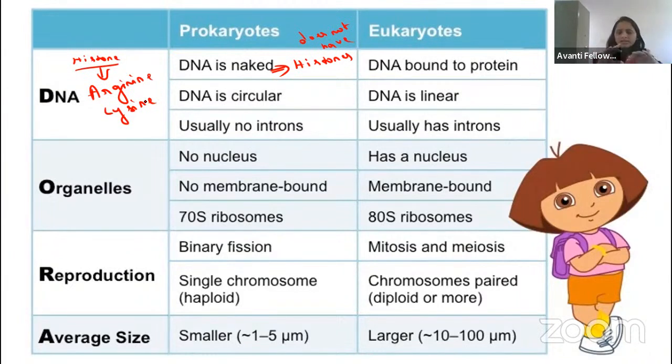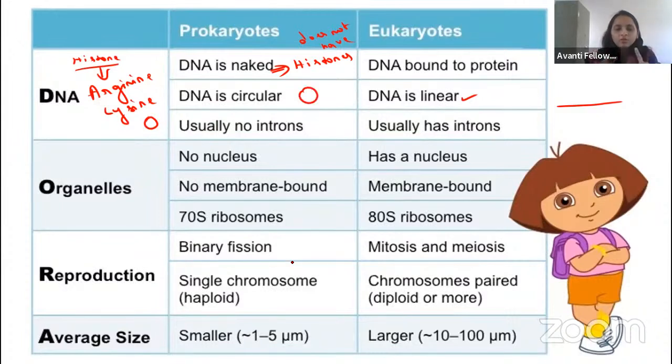Okay. So now let us come to the structure of the DNA. How is the structure of the DNA in the prokaryotes? It is a circular DNA. Then coming to the eukaryotes. Here in the eukaryote, the DNA is linear, guys. Linear. So linear means what? Like this. Okay, linear.